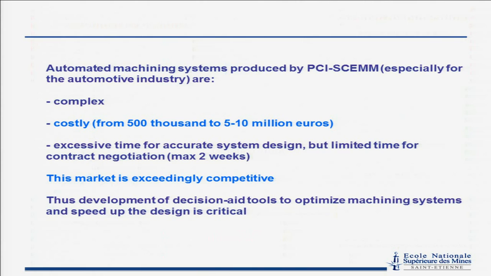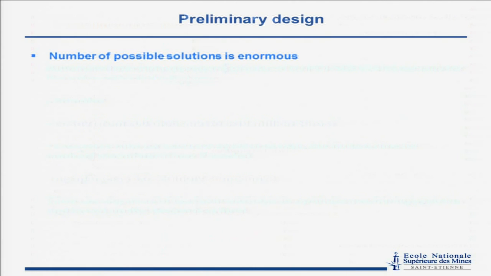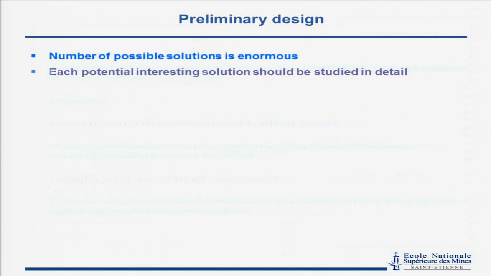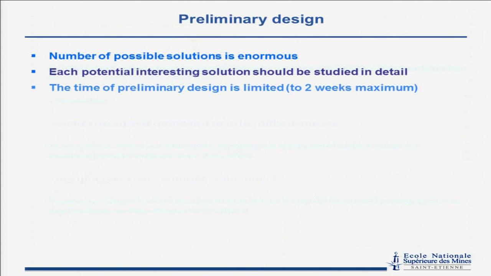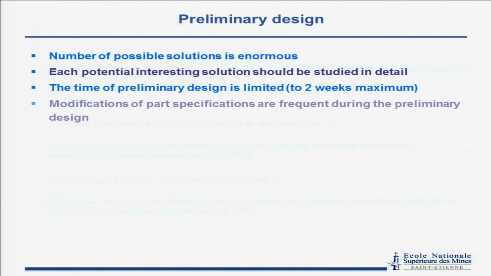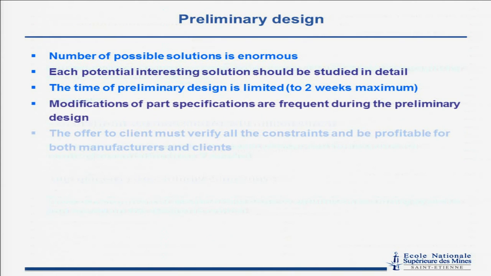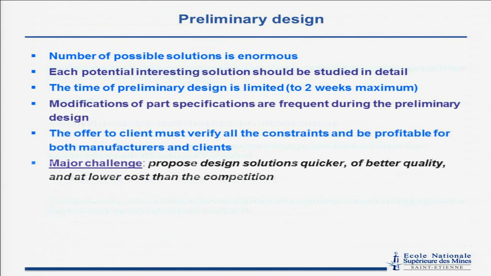So our partner needs decision aid tools, a software tool, to optimize this system at the preliminary design step. The number of possible solutions for such a system is very large.